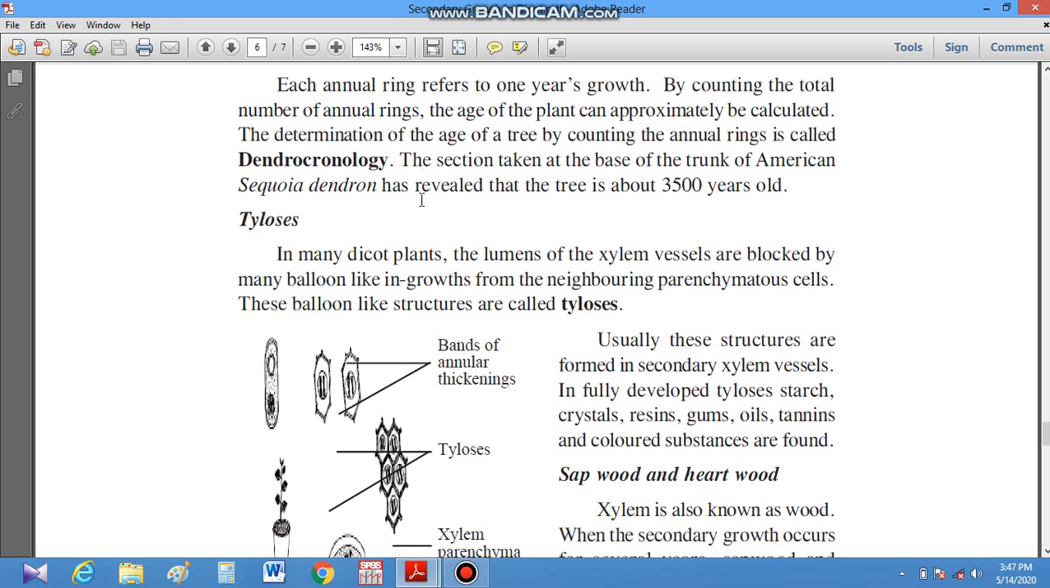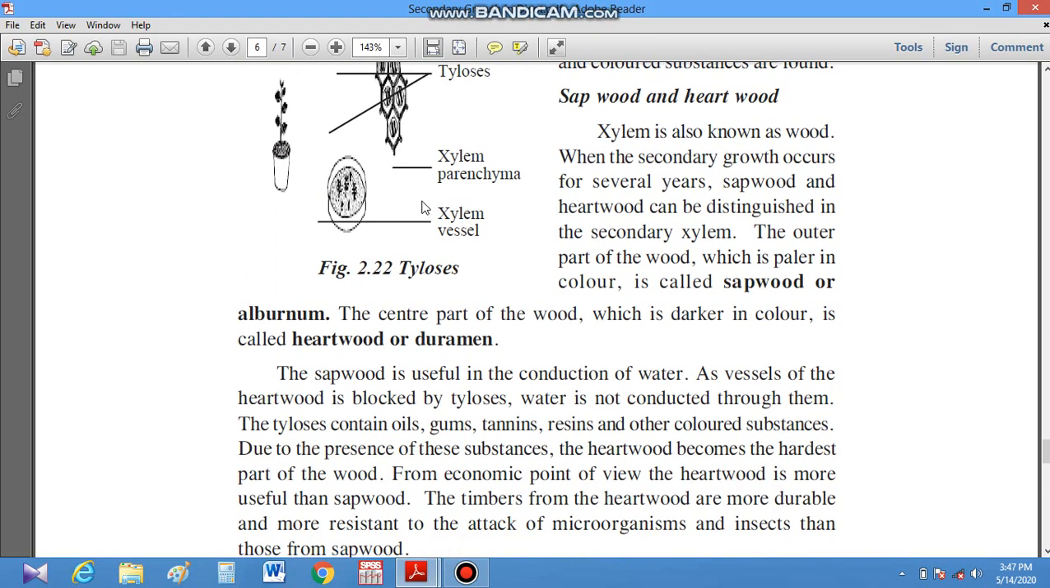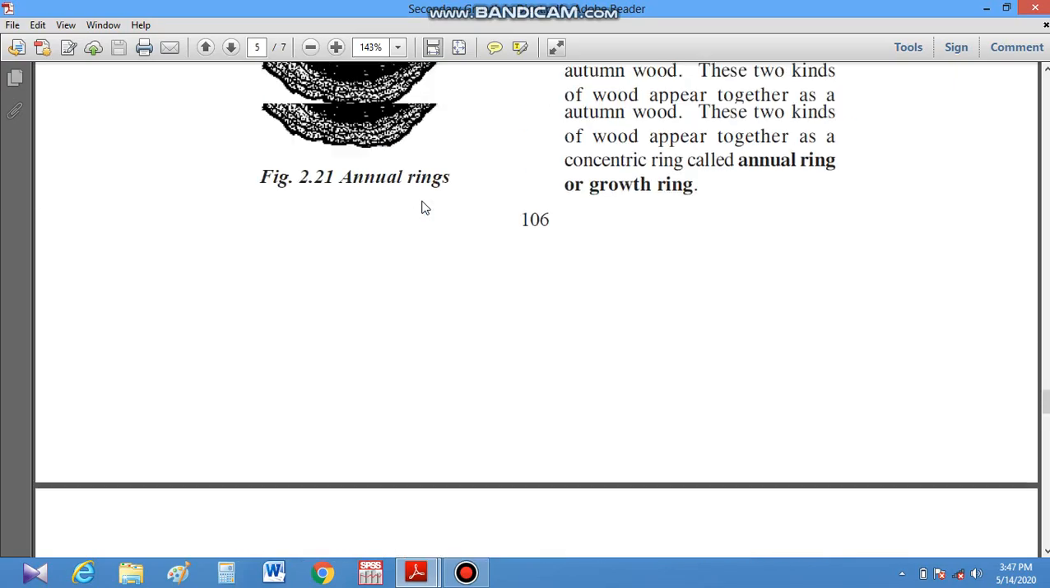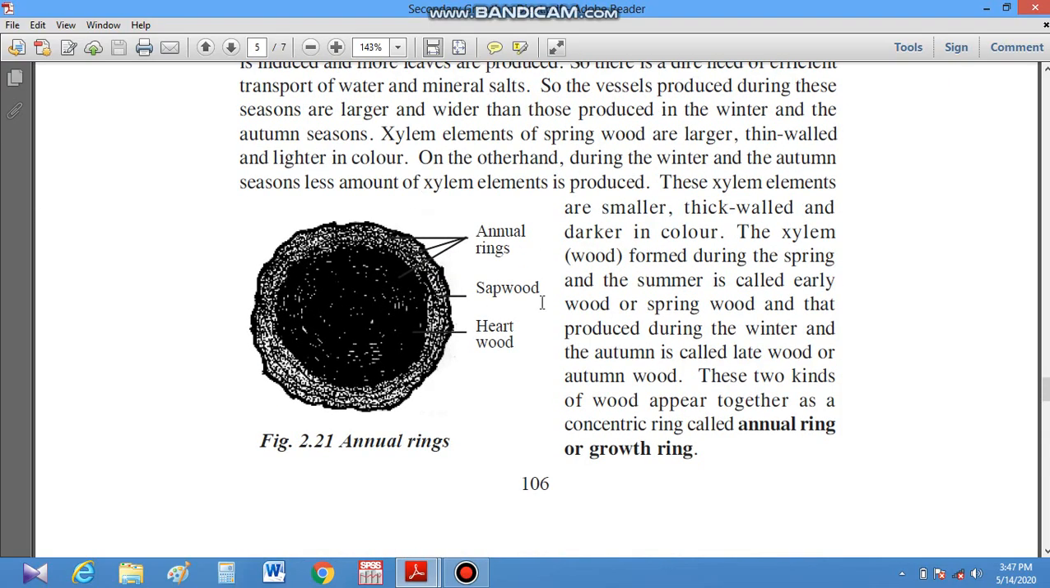When secondary growth is there, two types of wood are formed. We can see in the diagram here, one is the sapwood and another is the heartwood. Sapwood is called alburnum, which is the outer part of the wood, and it is pale and light in color. And heartwood is the central part of the wood. It is dark in color and it is called duramen.